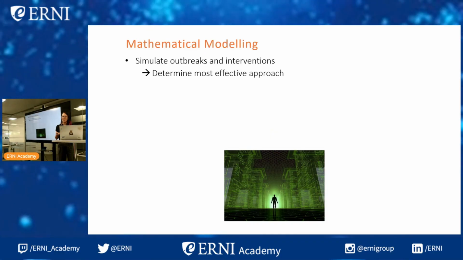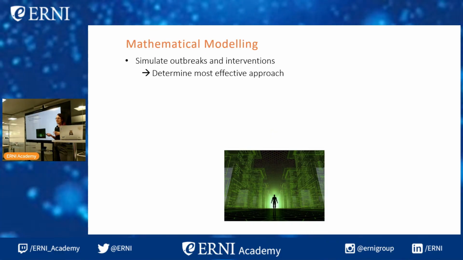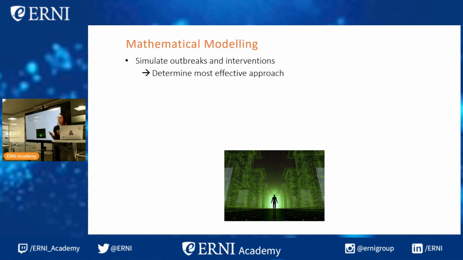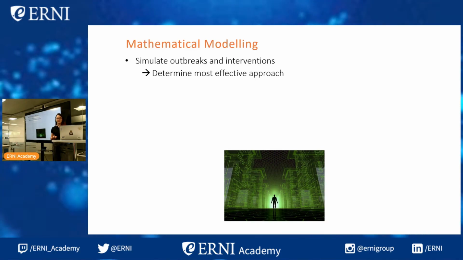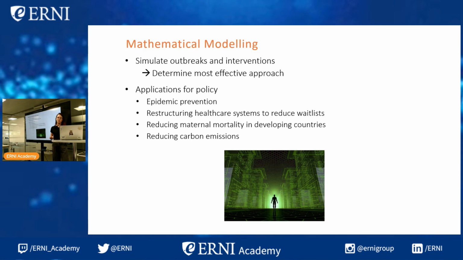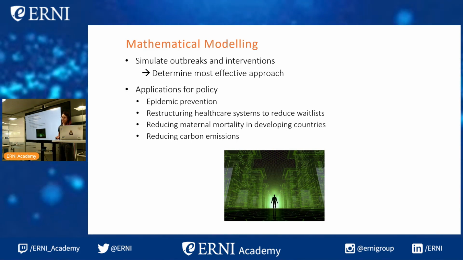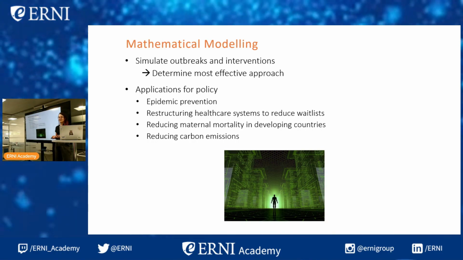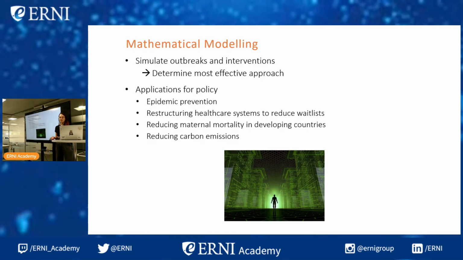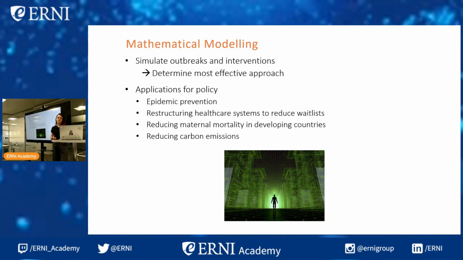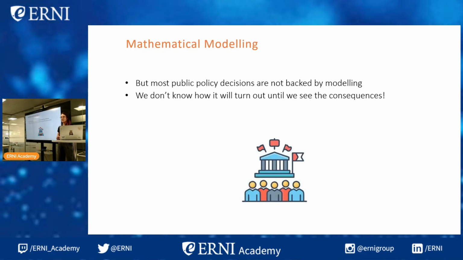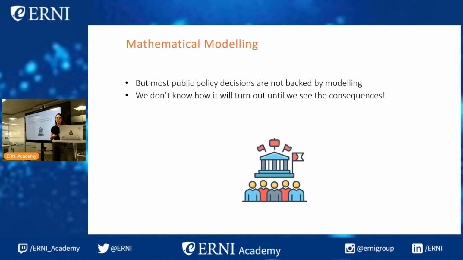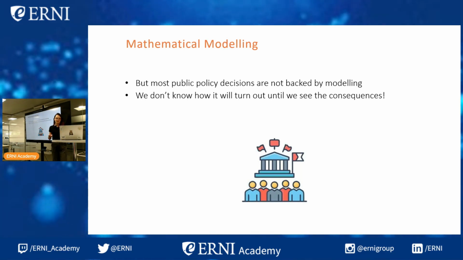This is what mathematical modeling can be really useful for. We can simulate these outbreaks and interventions and determine the most effective approach without having to actually try it out in the real world with real consequences. There are many applications for policy, including, of course, epidemic prevention, but also a lot of other things. For example, restructuring the healthcare system to reduce wait lists, reducing maternal mortality in developing countries, and even reducing carbon emissions. But most public policy decisions don't actually have modeling to back them up. We don't actually know how things will turn out until we see the consequences in the real world.